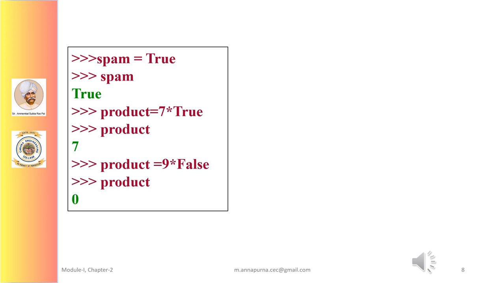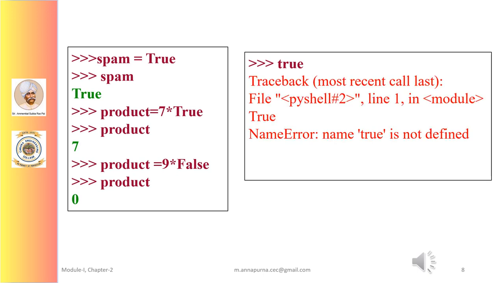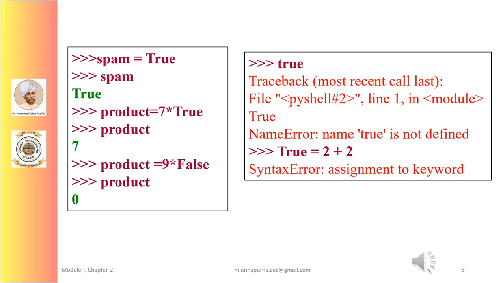Next, if you do not use the proper case, or you try to use True and False for variable names, Python will give you an error message. Here I have used the improper case for True, a lowercase t. So I get a name error: name 'true' is not defined. In the next example, I have tried assigning an expression to the Boolean value True: True equals 2 plus 2. So I get a syntax error: cannot assign to keyword.